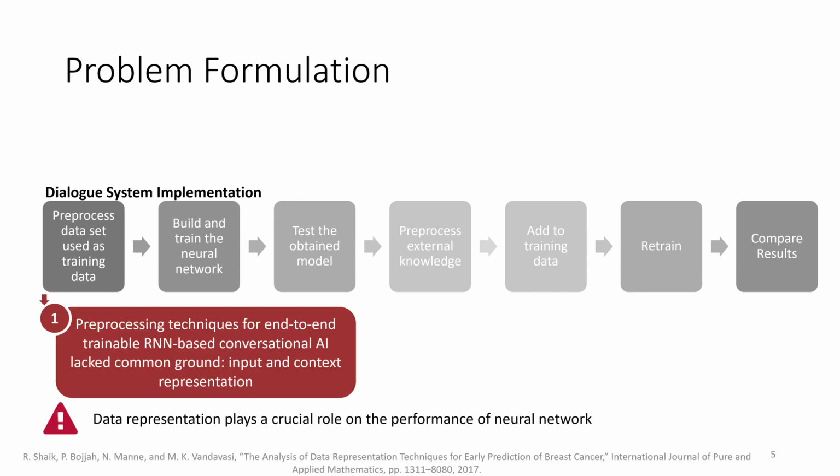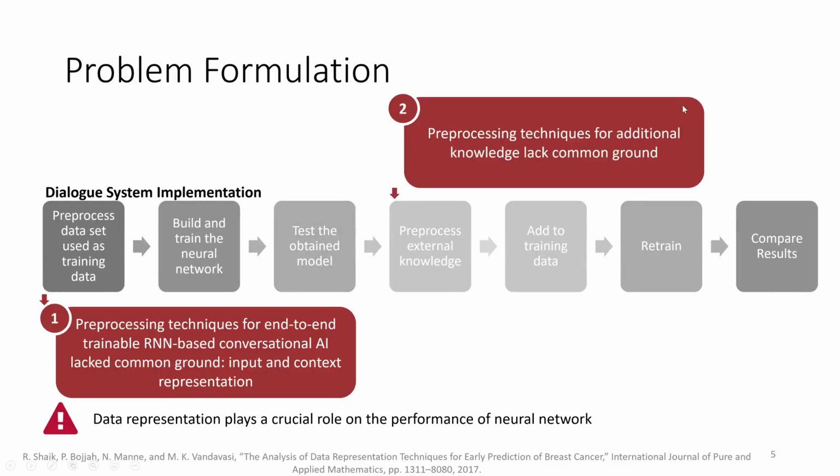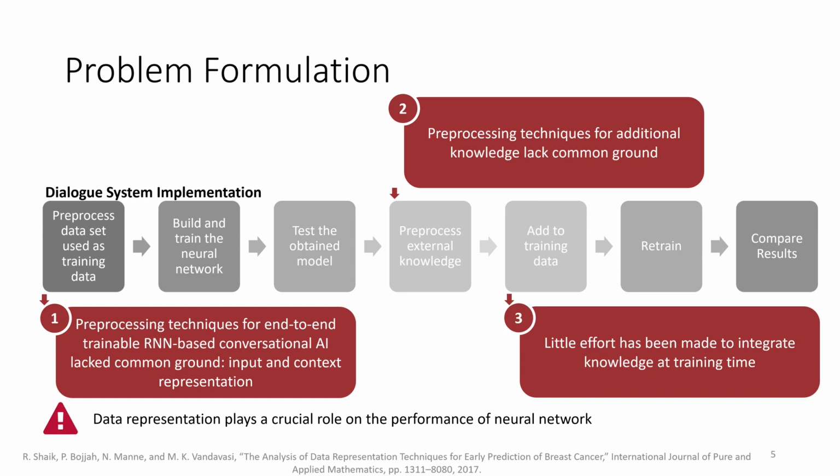But this is just one way of doing things. And we observed a few issues in this implementation. One, pre-processing techniques for end-to-end trainable RNN-based conversational AI lacked common ground, which is the input and context representation. Two, the pre-processing techniques for additional knowledge lacked common ground, and little effort has been made to integrate knowledge at training time.